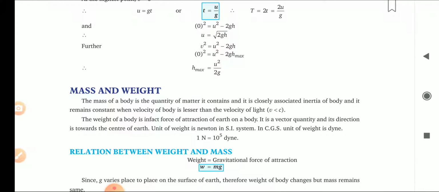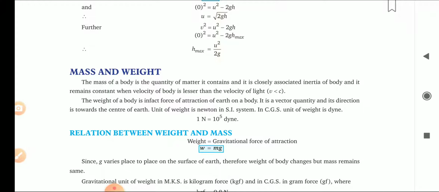The mass of a body is the quantity of matter it contains, and it is closely associated with the inertia of the body. It remains constant when the velocity of the body is lesser than the velocity of light. Always the velocity of the body is lesser than the velocity of light, because the velocity of light is too high, that is 3 into 10 to the power 8 meter per second. In some cases we will take higher velocities, which we will study in higher classes.